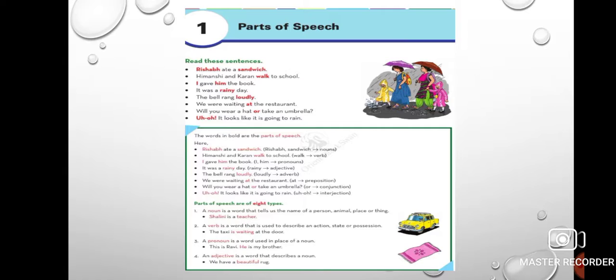Like, if you see the name of a person, it can be Shalini, Rishabh, Himanshi, Karan, etc. Name of an animal: cow, dog, goat, lion, tiger, giraffe, etc. Place: Delhi, Mumbai, Gujarat, Jammu Kashmir, Kanyakumari, Navsari, anything. And thing, like sandwich, noodles, then it can be car, bus.